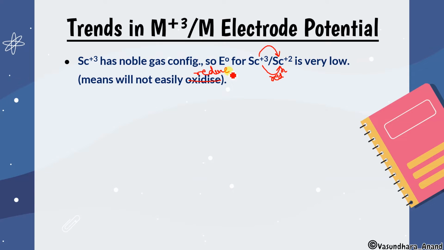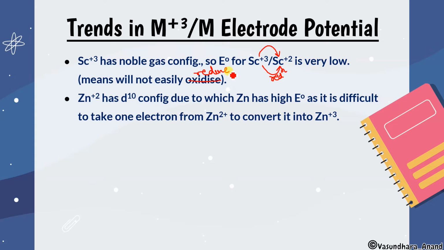Got it? Clear? Okay. Zn plus 2 has d10 configuration, due to which Zn has a very high E naught value, as it is difficult to take one electron from Zn plus 2 to convert it into Zn plus 3. Zn plus 2 has d10 configuration, so no more electron can be taken out from this. If we want to take it out, we have to put in very, very high energy. So that's why the E naught value becomes very high, and hence Zn plus 2 to Zn plus 3 cannot be oxidized.